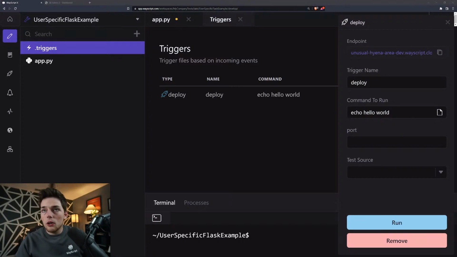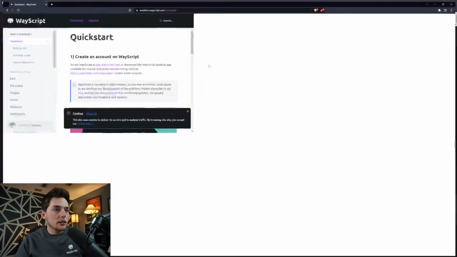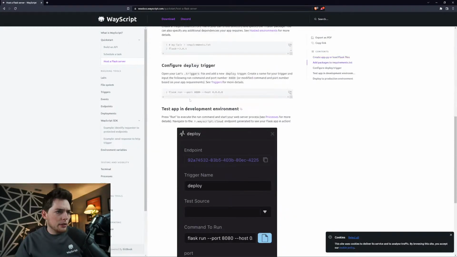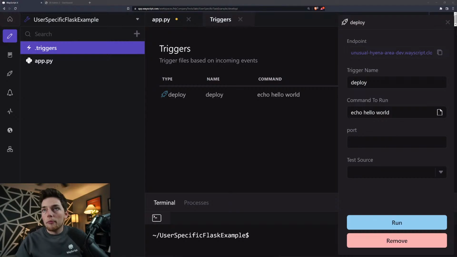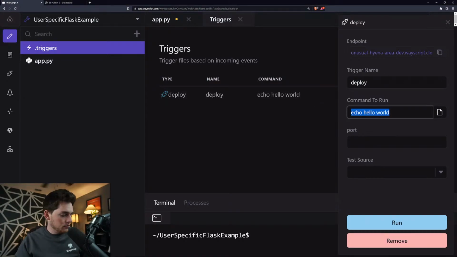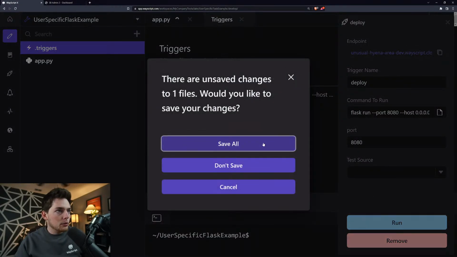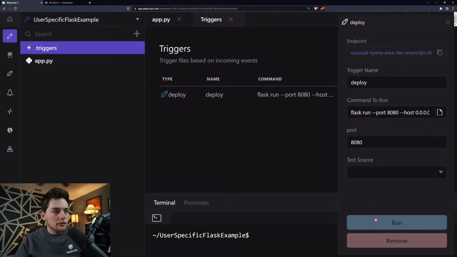So I will go back to our docs and grab that command. And that command looks like this, just a Flask Run command. And we'll paste that in. Now, we'll make sure the ports match, and we'll click on Run. We'll make sure everything is saved. Give it a few seconds.